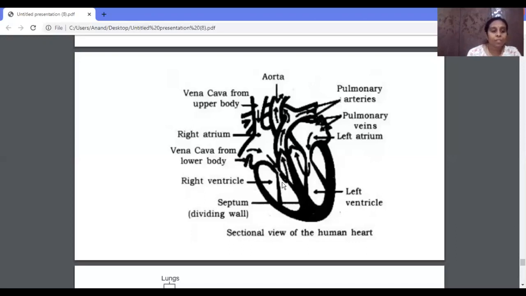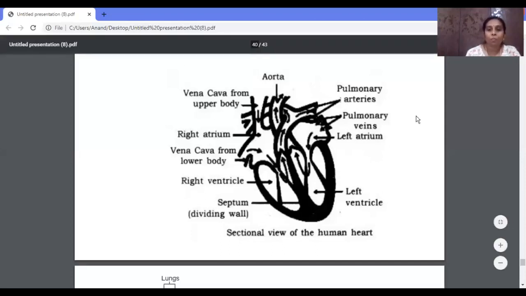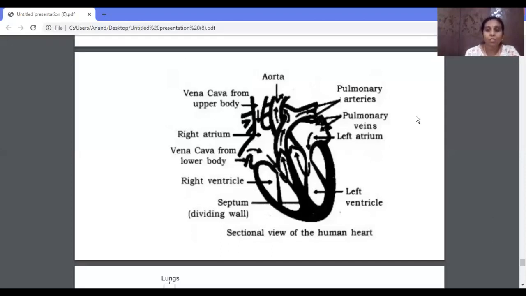So when the ventricle contracts, the deoxygenated blood in the right ventricle reaches the lungs through the pulmonary arteries. And on this side, the oxygenated blood in the left ventricle reaches the aorta. From the aorta it goes to different parts of the body and supplies oxygen to the cells, again collects the carbon dioxide, and comes back to the heart.